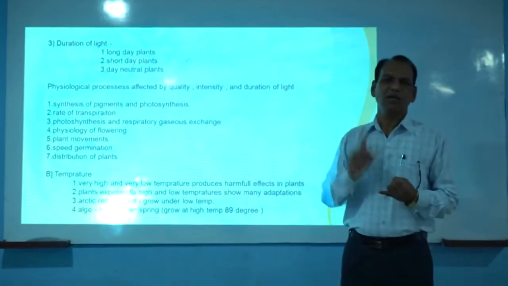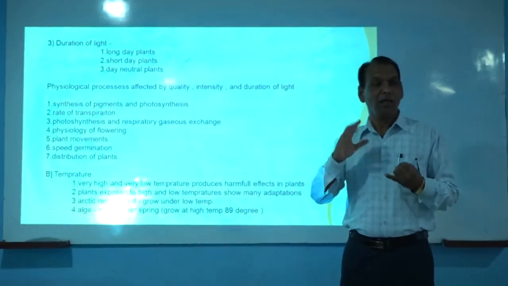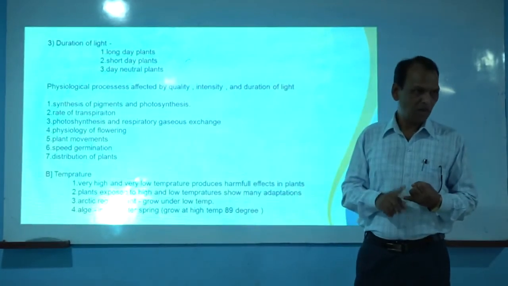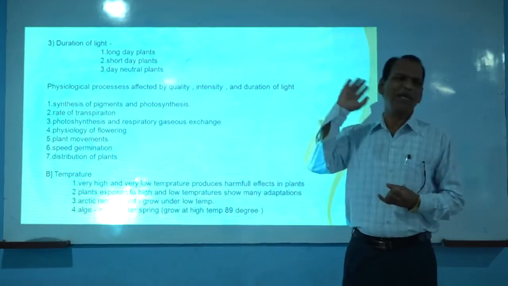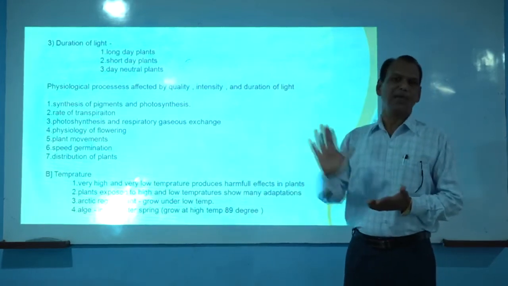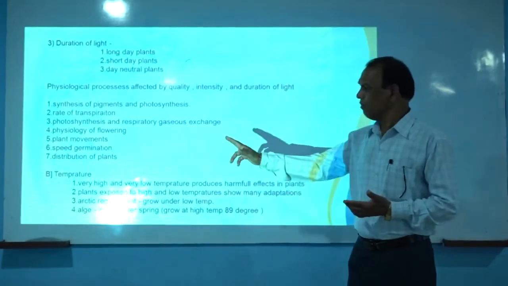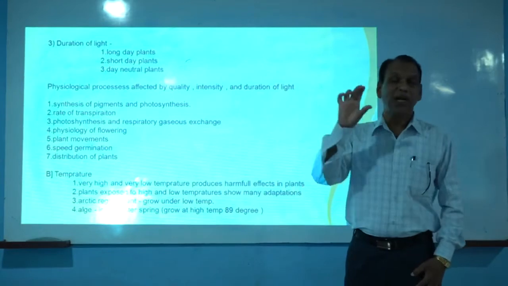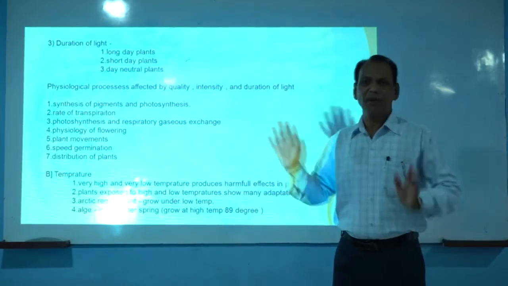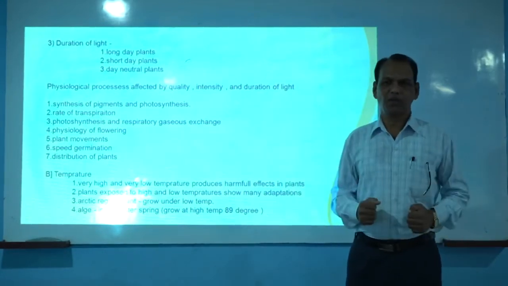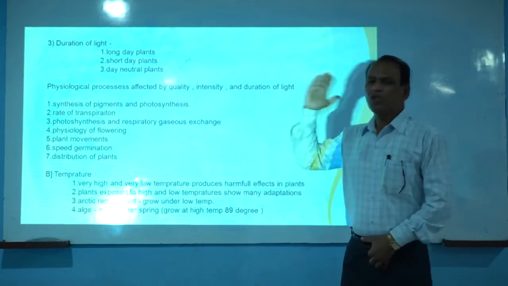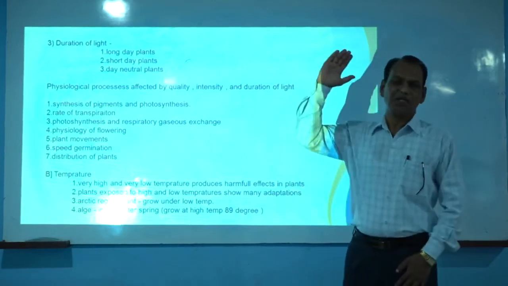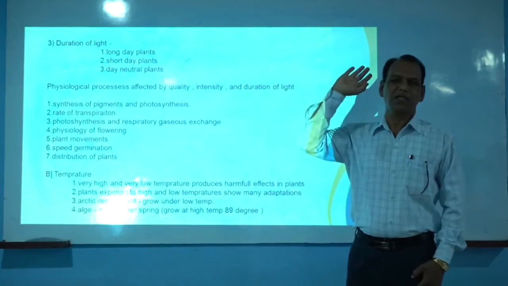In physiological language, we call them enzymatic reactions. Each and every enzyme in a biochemical reaction requires an appropriate range of temperature. If the temperature is not available, the enzymatic reaction stops. Up to a certain limit, if we increase the temperature, enzymatic action increases.